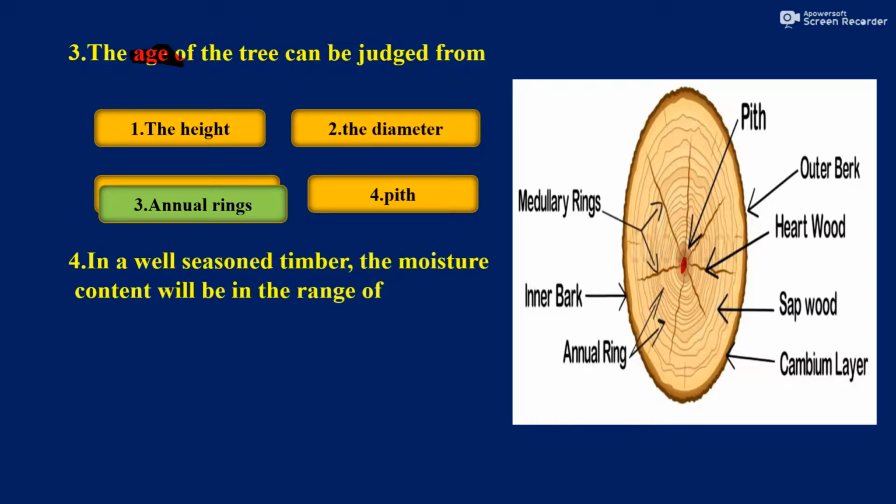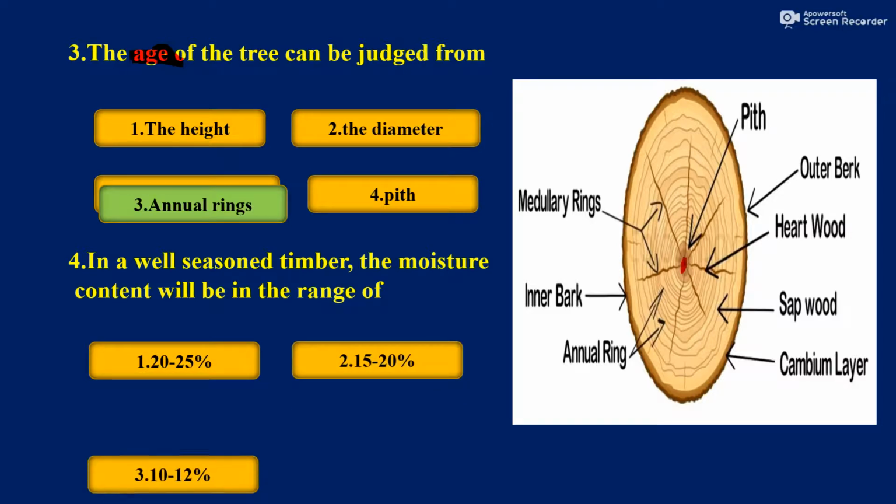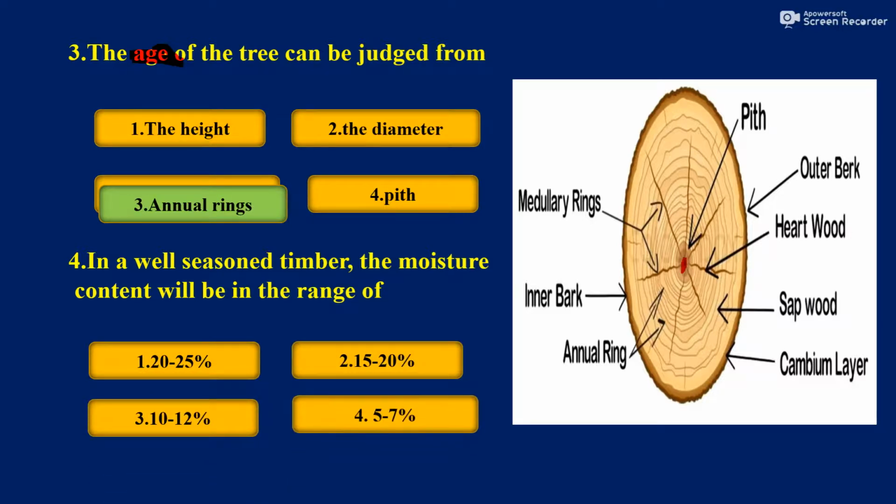In a well-seasoned timber, the moisture content will be in the range of: how much moisture content can be there? Is it 20 to 25%, 15 to 20, 10 to 12, or 5 to 7? What is the percentage the moisture content will be in the range for a well seasoned timber?